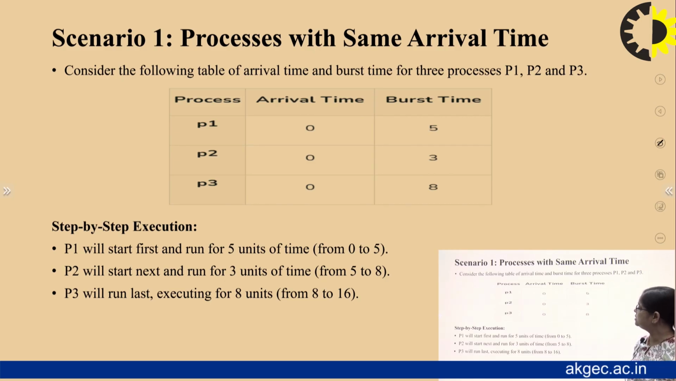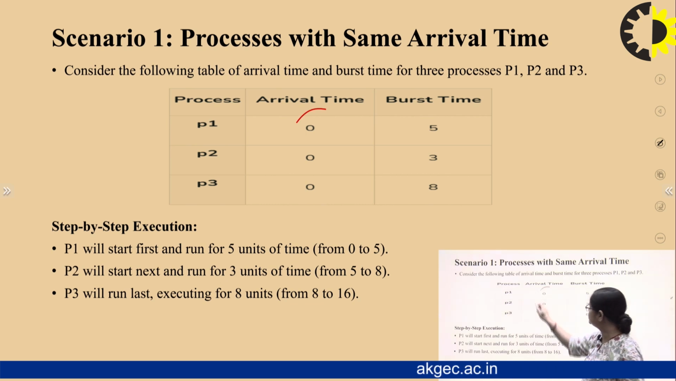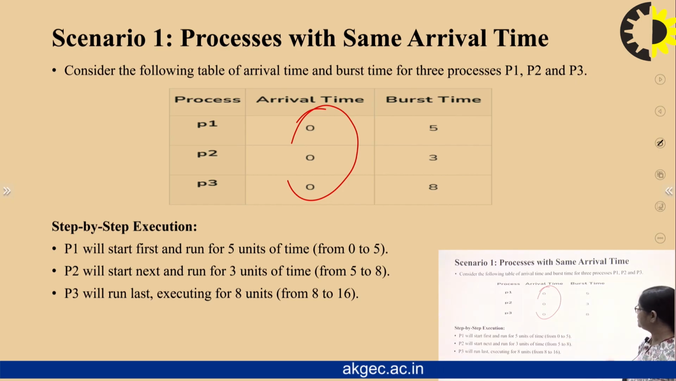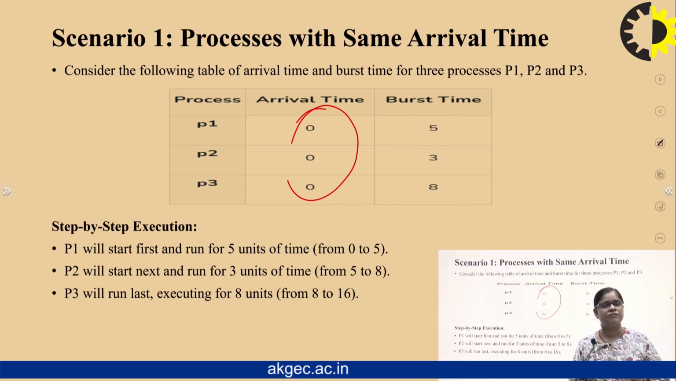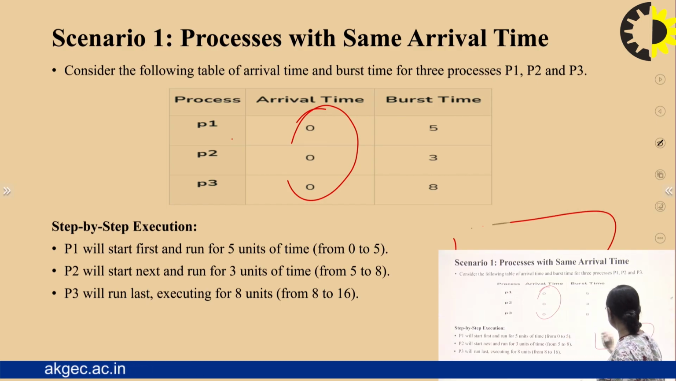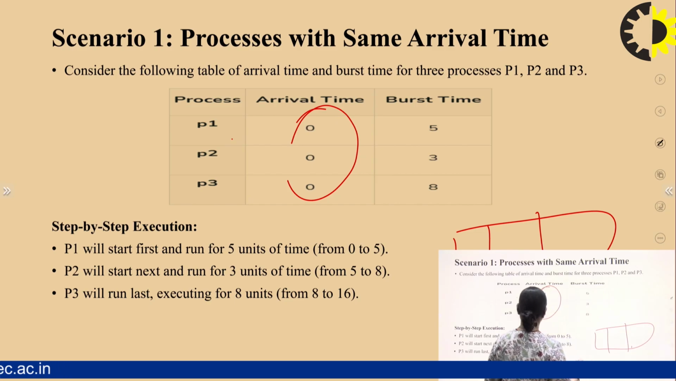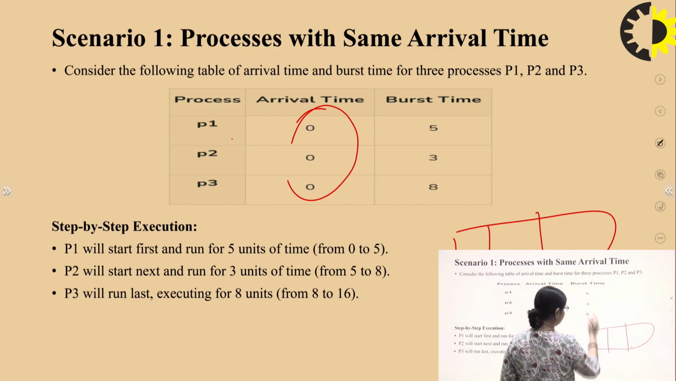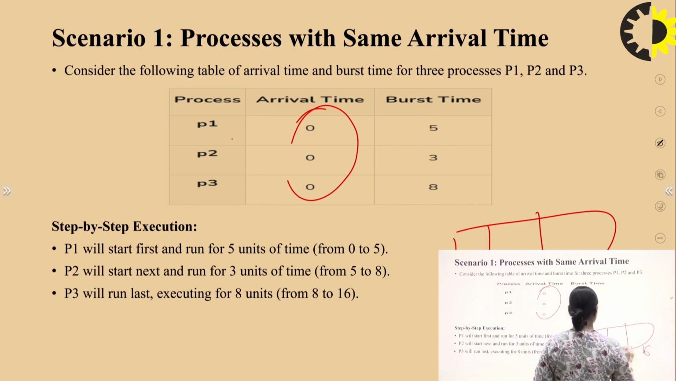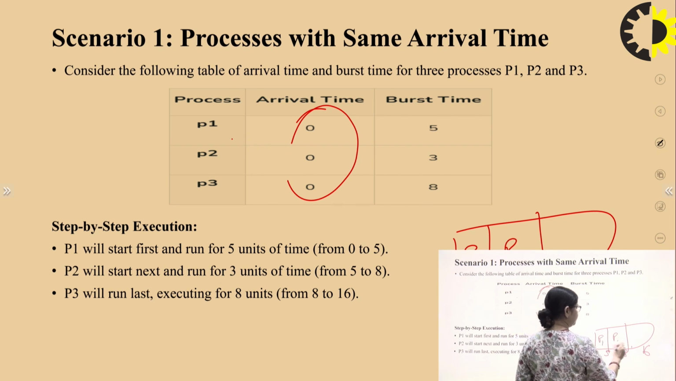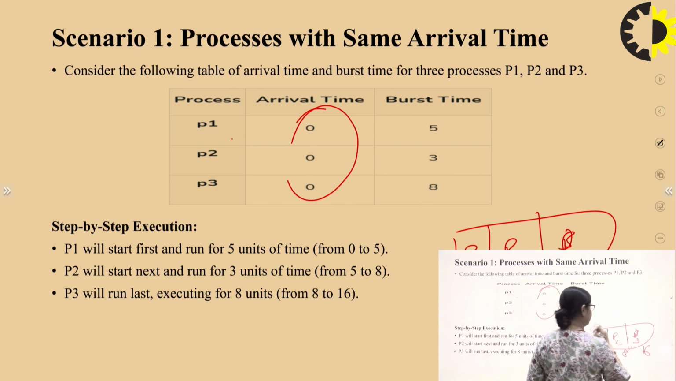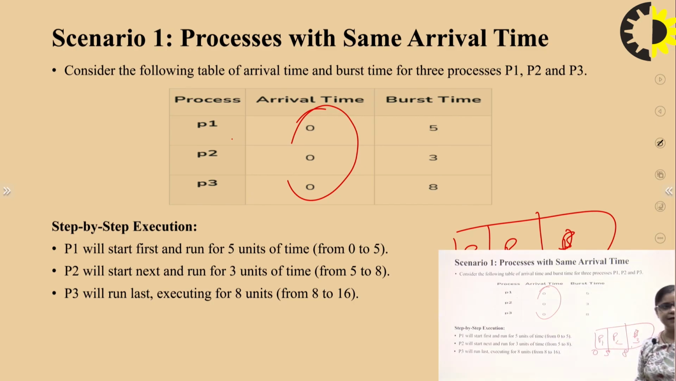You can take the following table, which has the arrival time and the burst time. You see that the arrival time is 0 for all, and the burst times are different. In FCFS, when the arrival time is the same, it happens in order: first P1 will complete, then P2 and then P3. If we create the Gantt chart, it will start from 0 to 5, then 5 to 3 plus 8, and 8 plus 8, which is 16. The processes will be P1, P2 and P3.